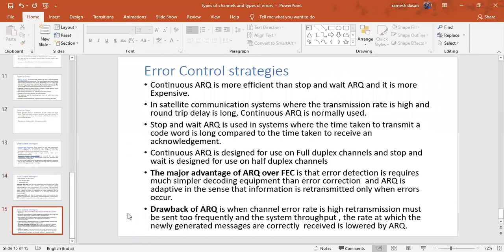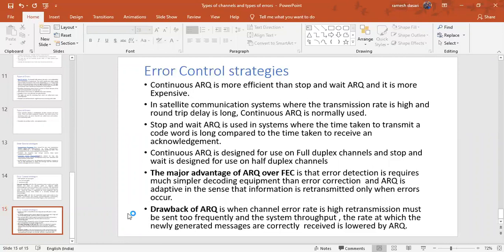And finally, which one is better when you compare these two ARQ techniques? Continuous ARQ is more efficient than stop and wait ARQ, and it is more expensive. So more efficient as well as more expensive. Why is it more efficient? Because there is no need to wait, the delay is very, very less. No need to wait for the acknowledgement. It continuously sends the code words. That's why it is more efficient. Time is very, very less to complete the transmission.